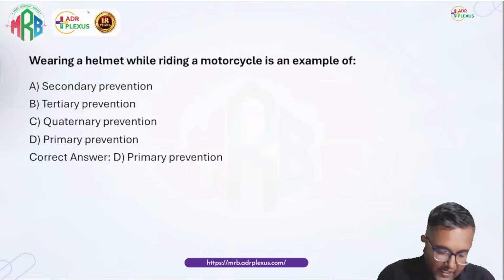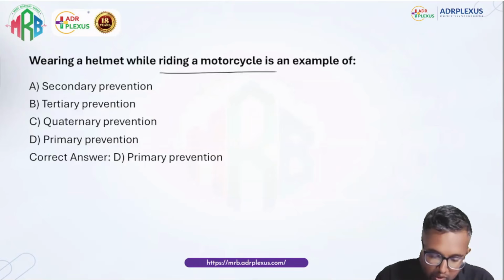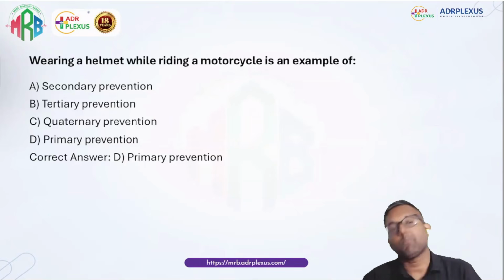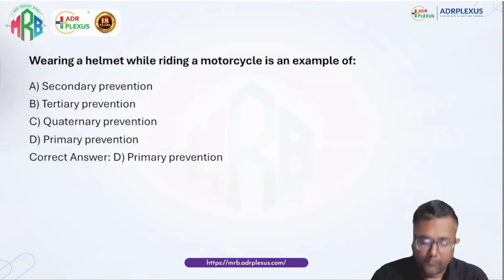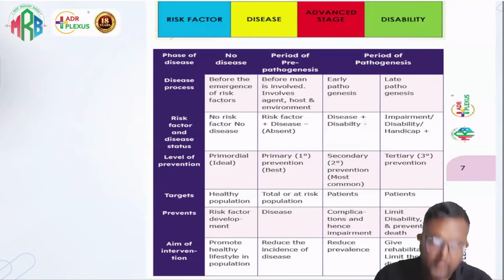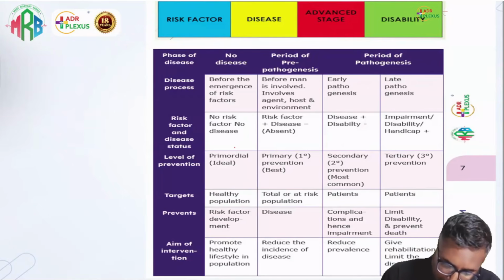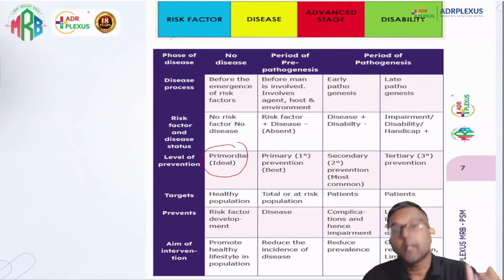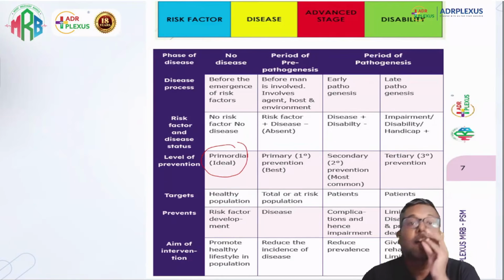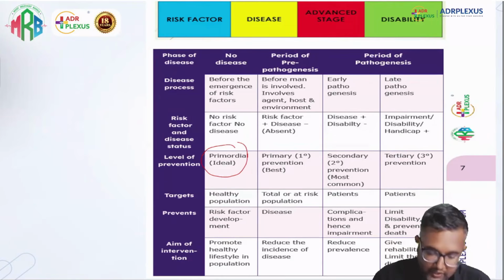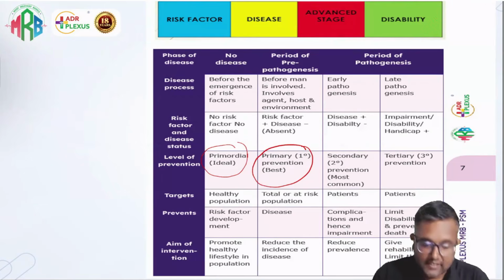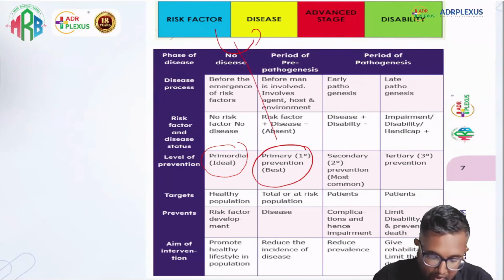Next, wearing a helmet while riding a motorcycle is an example of what type of prevention? In prevention, we already saw all types. Primordial: no risk factor, preventing the development of the risk factor itself. Primary: risk factor is there, and we are preventing the development of the disease.